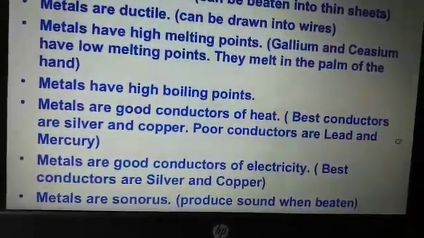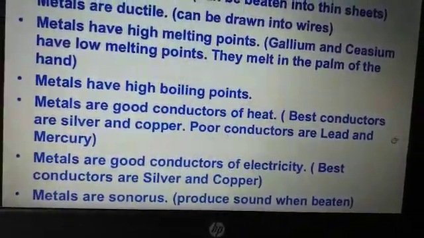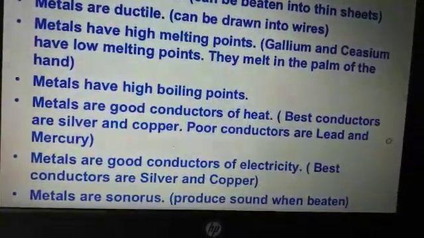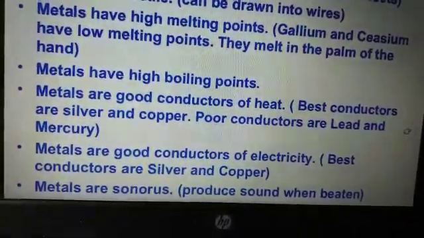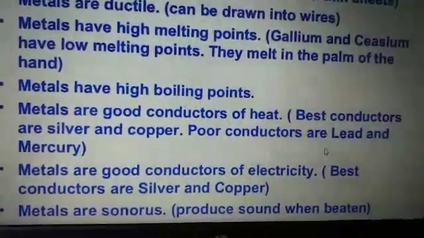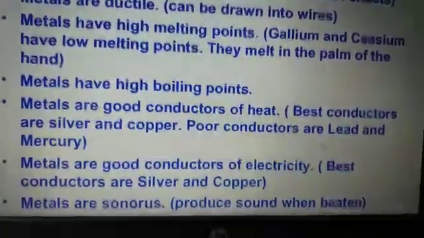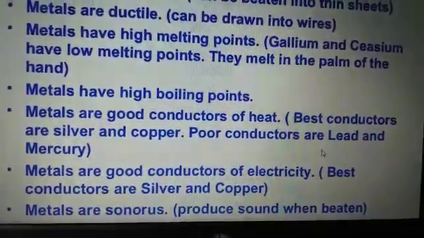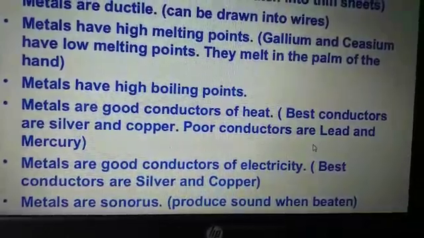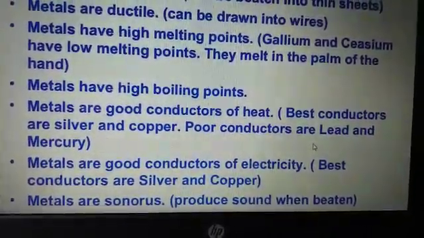They have high boiling points, and the next point, they are good conductors of heat. And the best conductors are silver and copper, but there is also an exception, that is lead and mercury. They are not good conductors. That means these are the poor conductors. And metals are also good conductors of electricity, and metals are sonorous. Sonorous means it is a property by which if we are hitting a metal, it will produce some sound. For example, you must have seen the bell in your school. So it is metal. That's why a sound is produced.